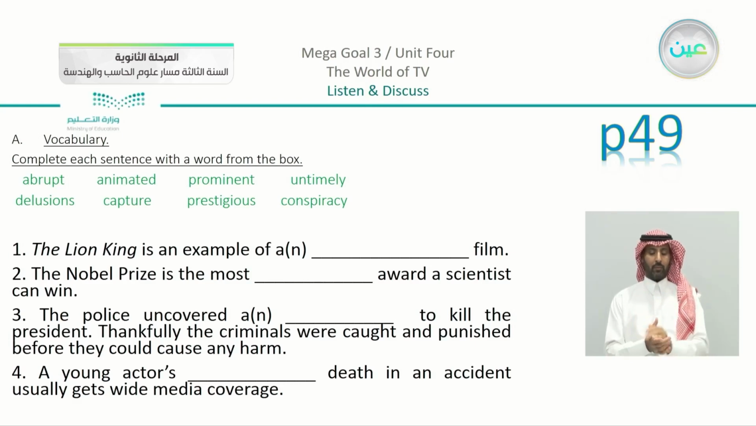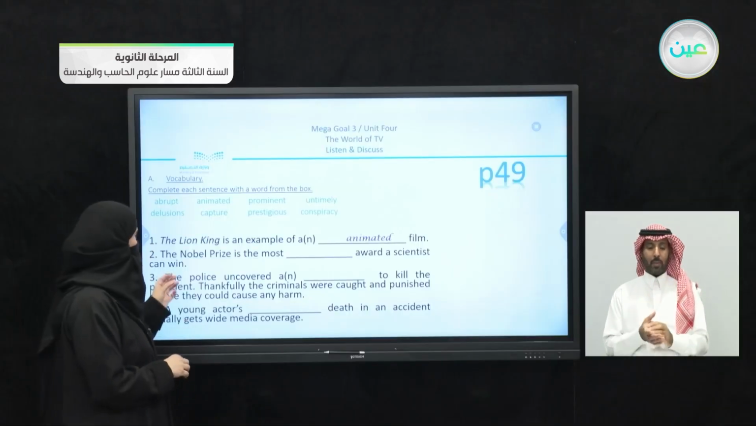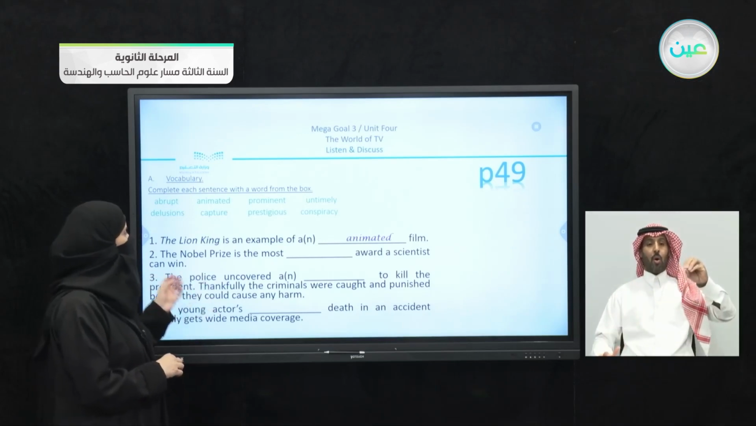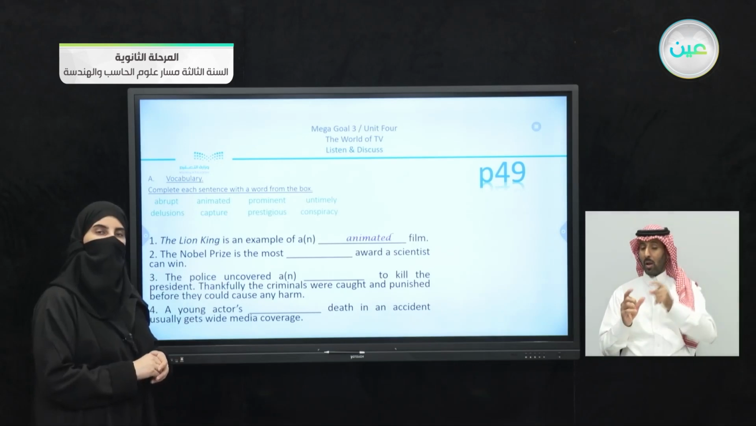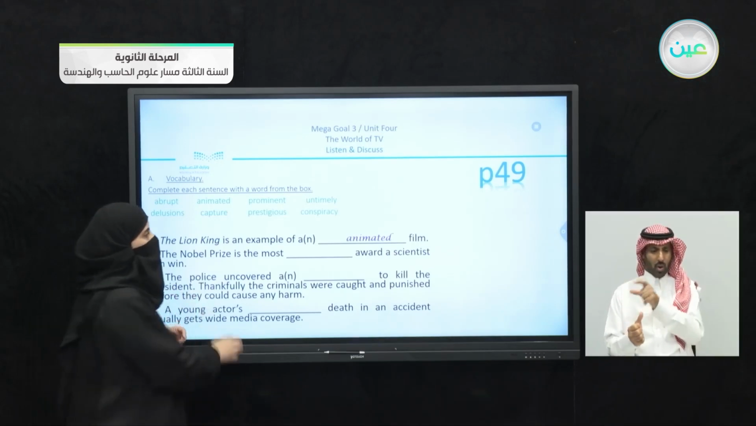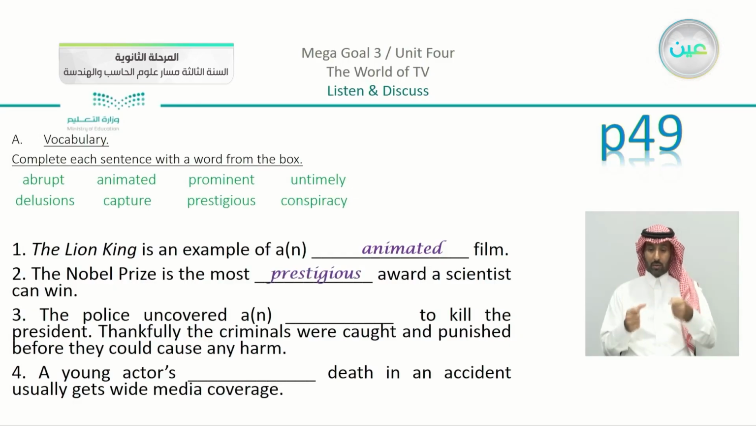Now we have number 1. The Lion King is an example of a or an blank film. So we know that The Lion King is a type of movie here. We agreed that it is an animated film. We have the second one, number 2. The Nobel Prize is the most blank award a scientist can win. Now it is known that in the Nobel Prize, not anyone can win this prize, so it is quite a prestigious award.